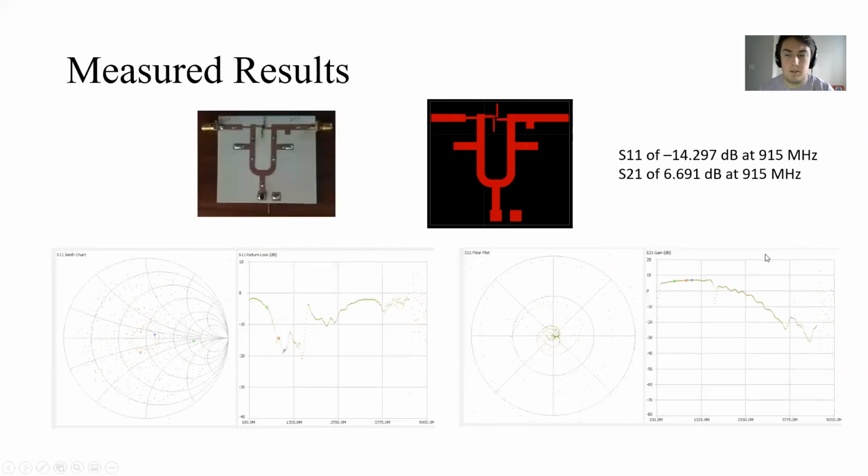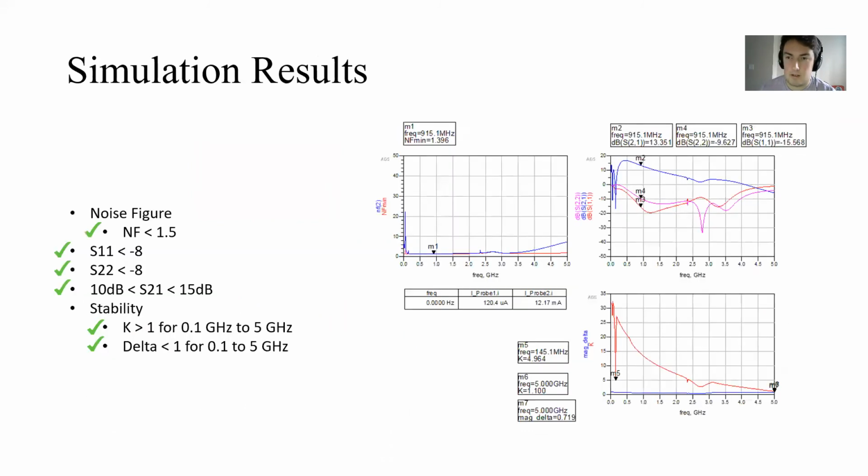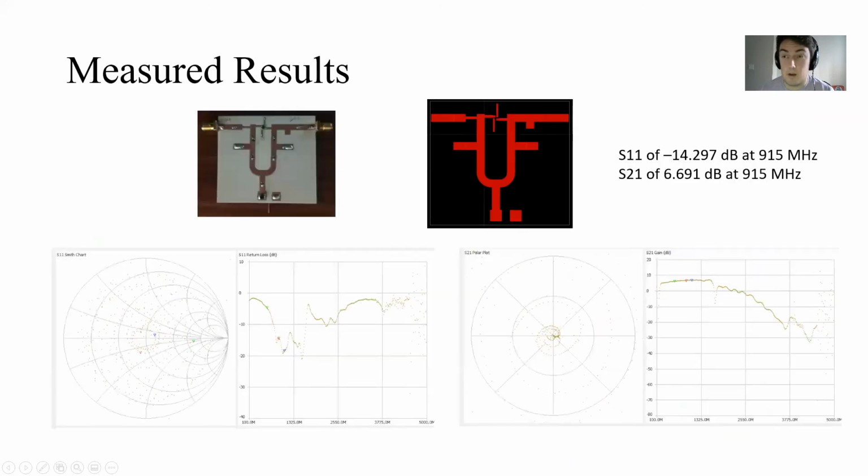Moving to the measured results, I was able to get my board manufactured and pick it up. When I measured using the Nano VNA device, I tuned and calibrated that Nano VNA device, and then I was able to get measurement results. So for S11, I was able to get -14.297, which in comparison to the S11 value I had in the simulated results was very close, fitting the requirements that we had.